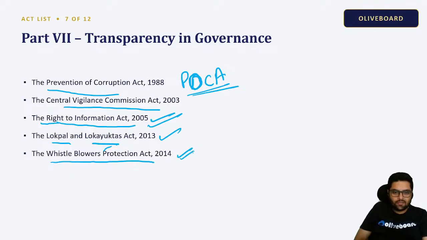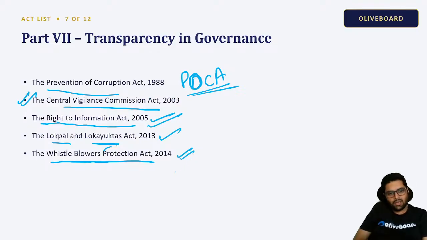Now, what is this? Suppose I am in government, and there is some very high level corruption going on in my office. I can just silently go and tell the Vigilance Commission, sir, something is wrong here. But if I tell, they might tell someone and I might get into risk, no?